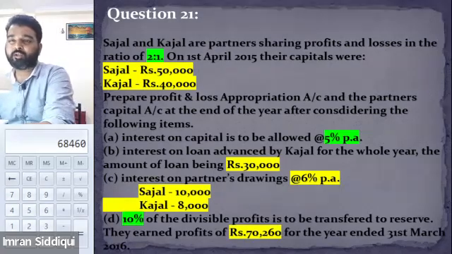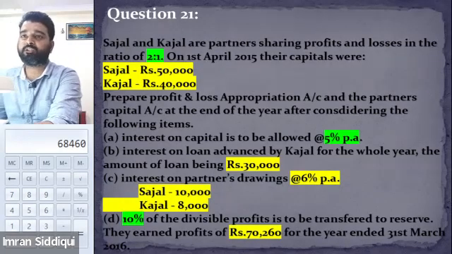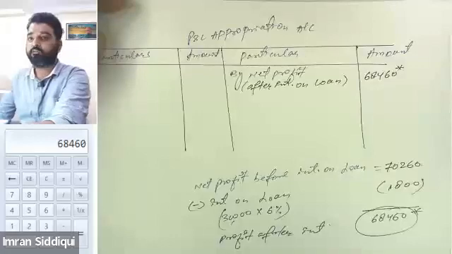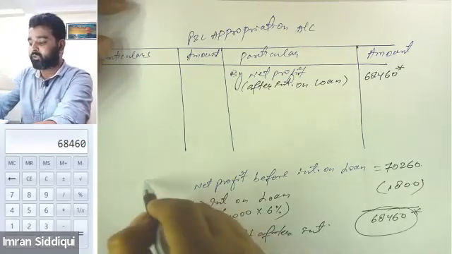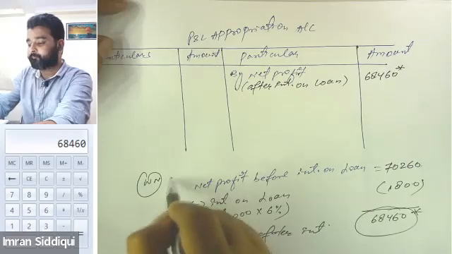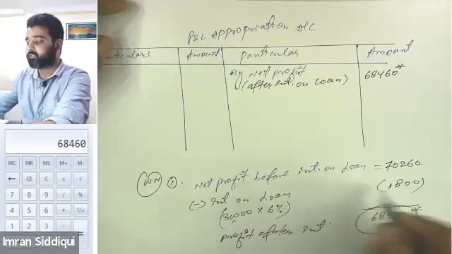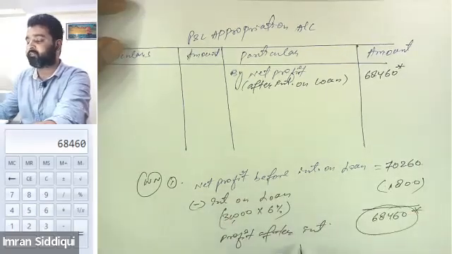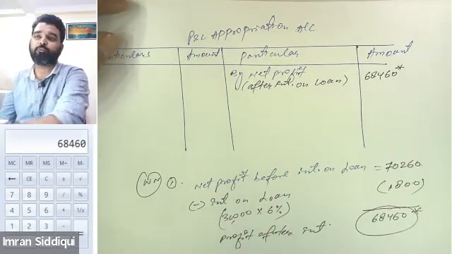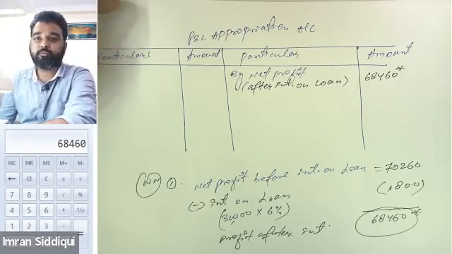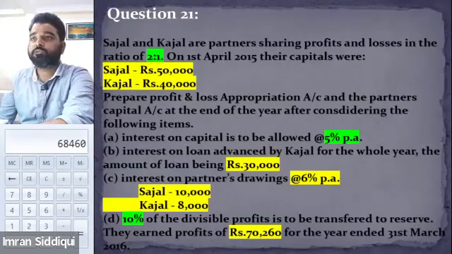And we need to write down the profit only after subtracting the interest on loan. Therefore, we will have to find out profit after interest. So for that purpose, I have made a working note. This is working note number 1. And by preparing this working note, we are able to calculate profit after interest, that is 68,460. I hope this is clear to both of you. Now we will move to the other items in the question.